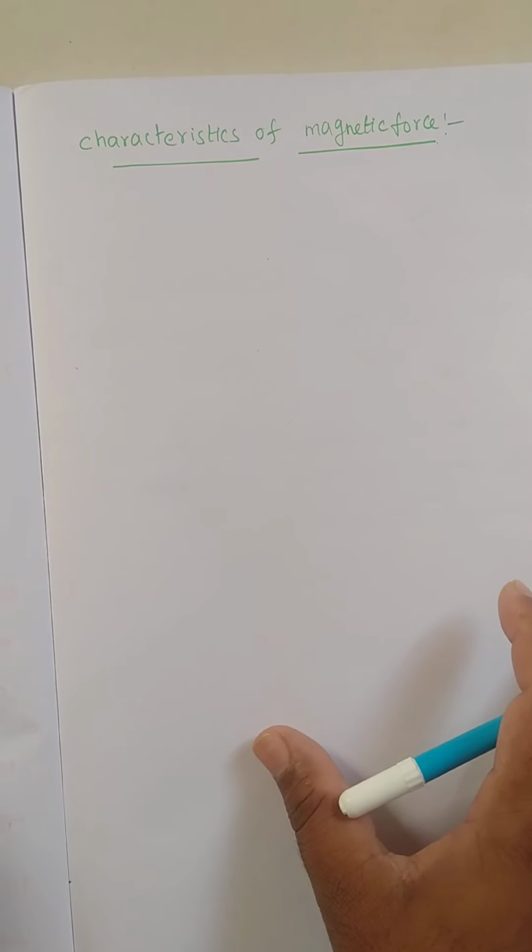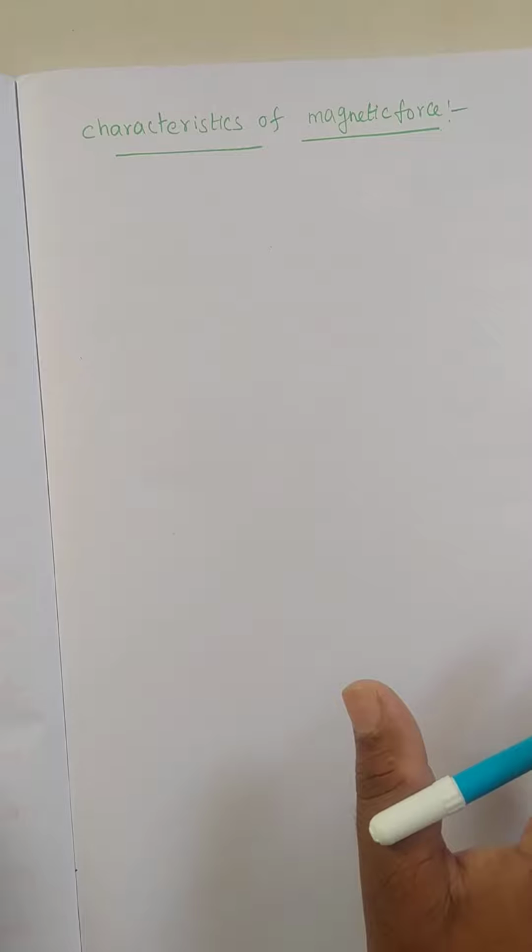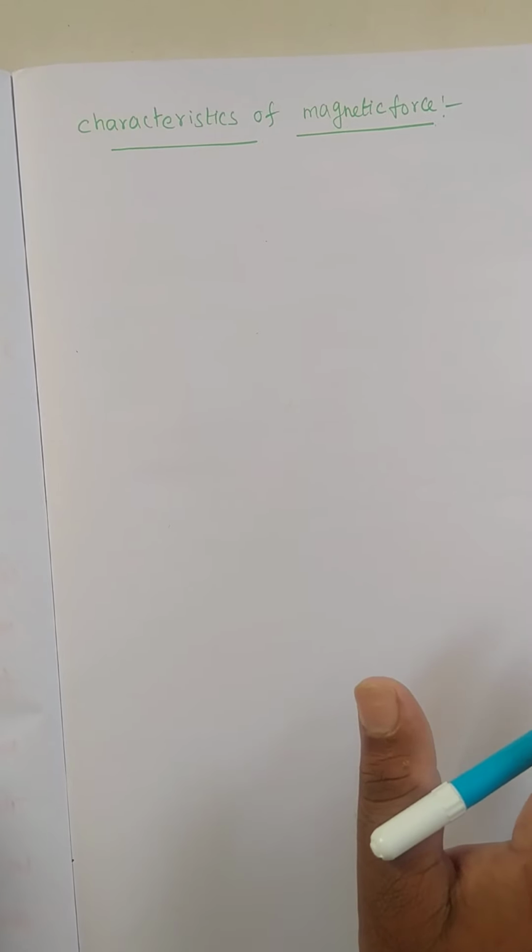Now only one big concept is left in this chapter, that is electromagnetic induction. Faraday discovered electromagnetic induction. So what do we mean by electromagnetic induction? What was Faraday's experiment? What results did he give? And we are going to discuss Fleming's right hand rule. Those are the concepts left in this chapter. Already we discussed Fleming's left hand rule, but here the right hand rule is there, so that also I'm going to discuss.